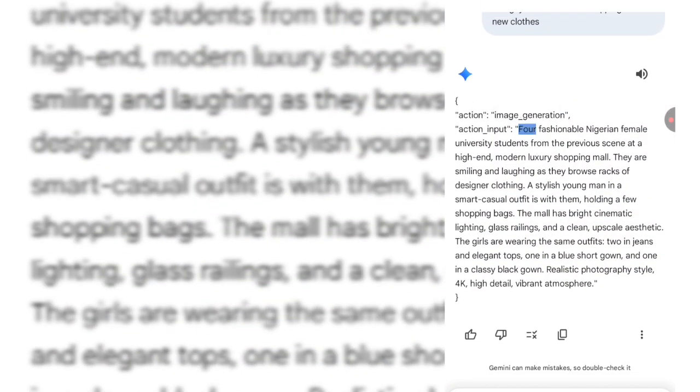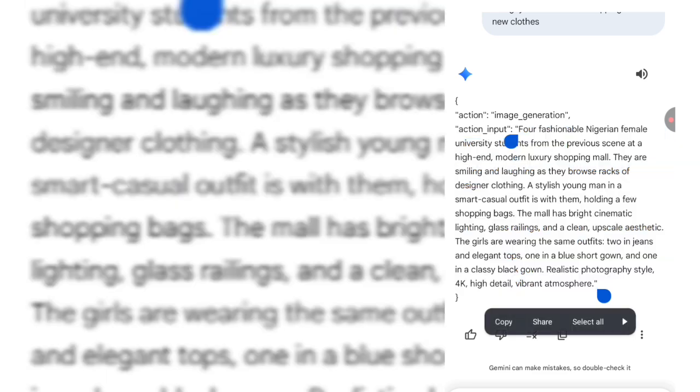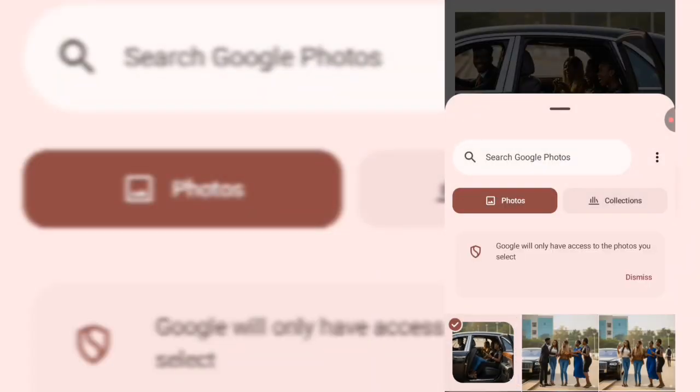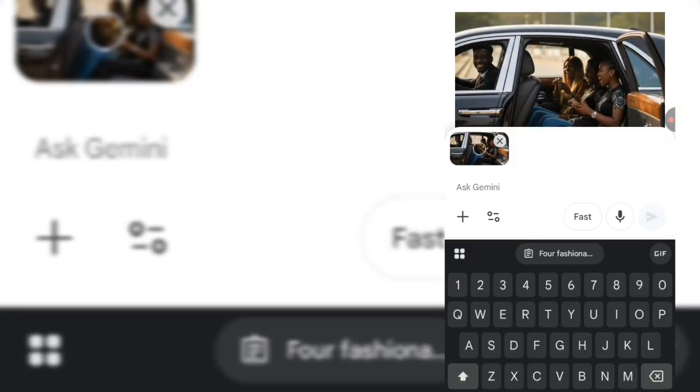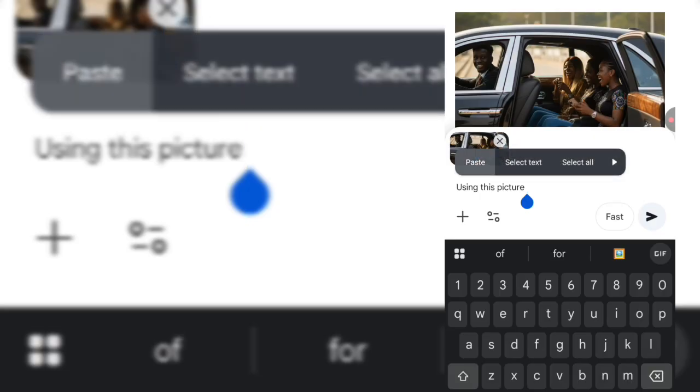So I'm just going to copy this. So Gemini is trying to write it for me in a proper way. So what I will do, for you not to give me something wrong, is I'll just use this picture, the picture that I just downloaded. I'll just say using this picture, because I still want the character to be the same. Then I'll copy that same thing, then I'll send it. So I'm just going to let it load.